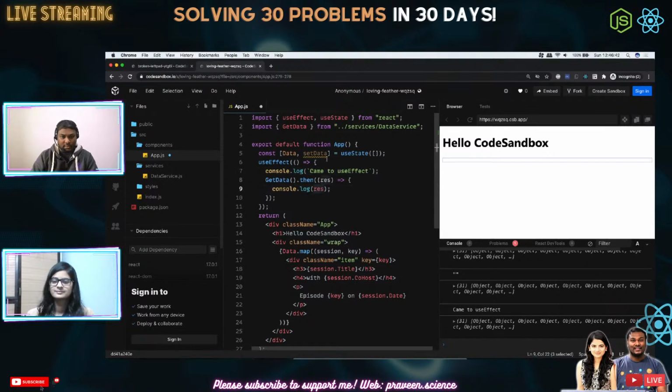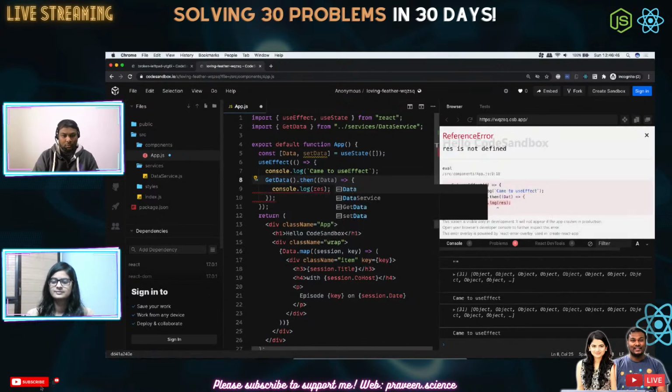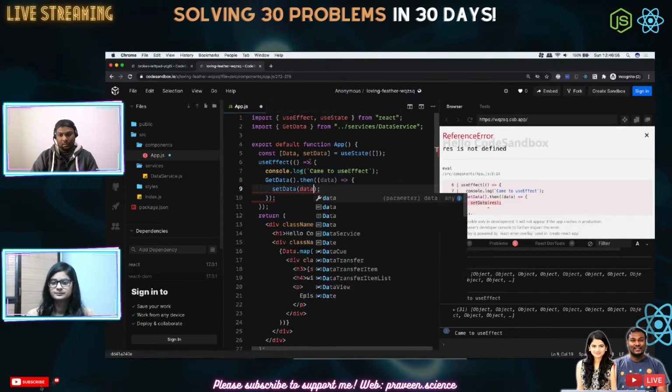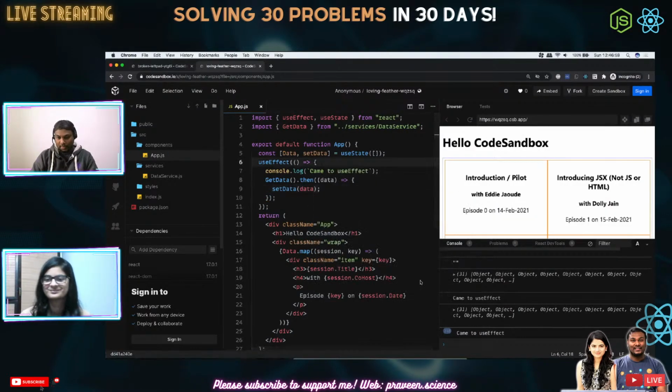So instead of res, I'm going to do data. No, not data. Data will get into trouble. So small data. So set data, small data. Boom. I guess that's it. Okay, look at this. It's going into an infinite loop. So I'm just going to quickly stop this. Okay, that is not how I need to do it. So what am I supposed to do here?